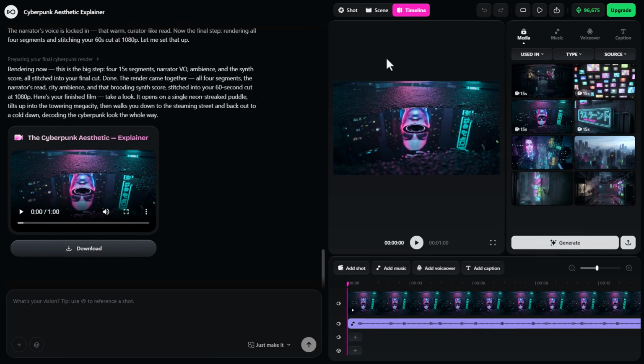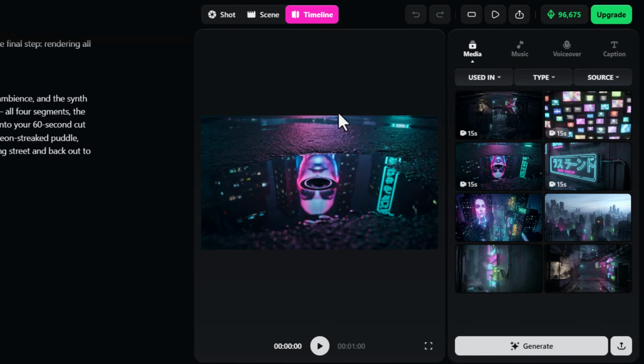Now, I like to think of this as vibe directing, kind of like the term vibe coding, except we're producing a video. But there's still a bit more we could do with this tool. And so once you're done with that video, all the information sits over here to the right, including the various shots and images.